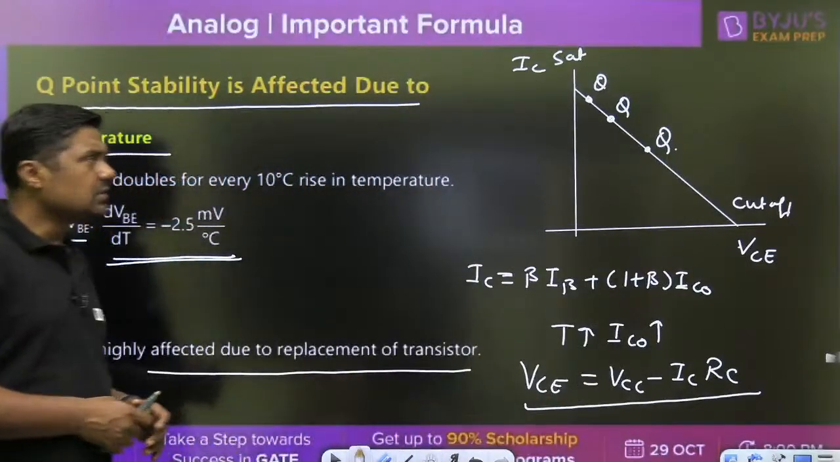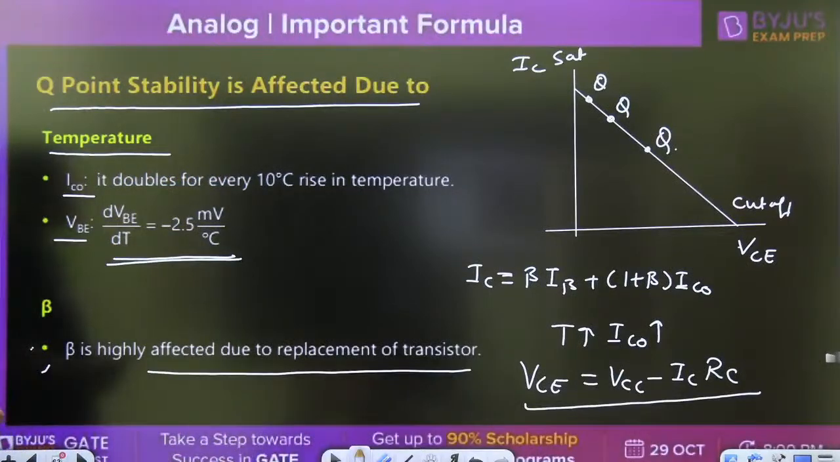Yes, the equation of the line is y equals mx plus c. You can say that is the DC load line. It is highly affected; these are the reasons. So first is temperature, ICO and VB. Second is replacement of the transistor, where beta is highly affected. There may be an MCQ on that.